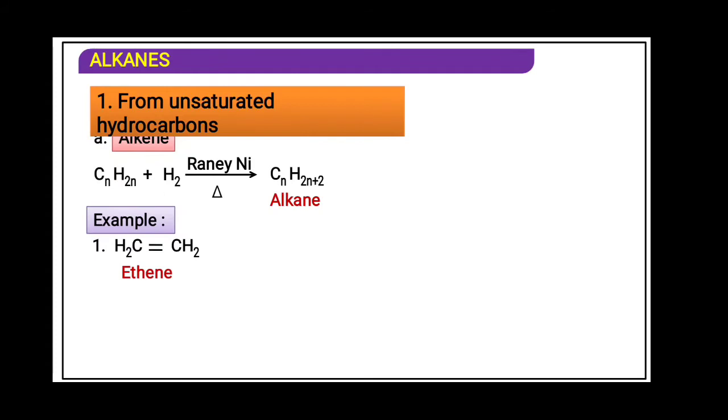This is ethene. Raney nickel will provide the hydrogen. That hydrogen will get added across the double bond, so the carbons will become CH3 bond CH3, or we can write C2H6, ethane. From ethene, ethane is prepared. So a question can be asked, how will you prepare ethane from ethene? So this reaction is expected.